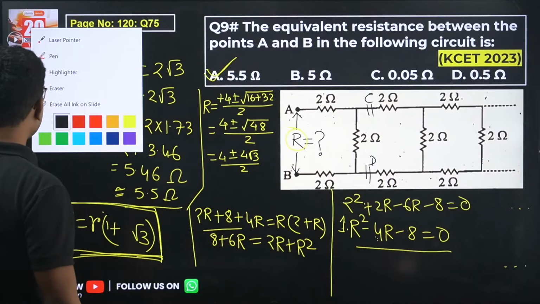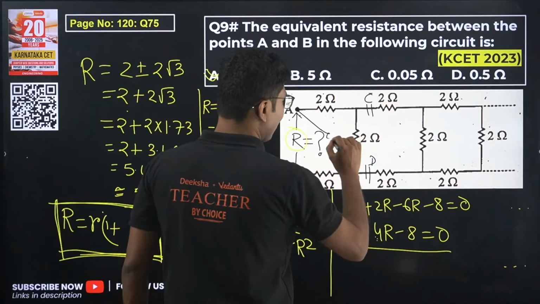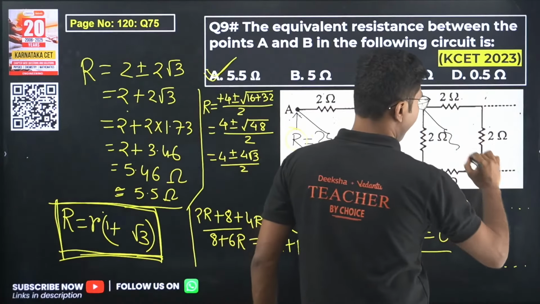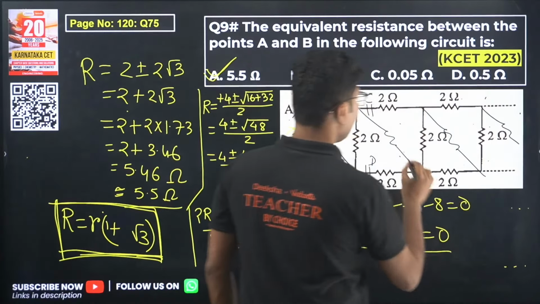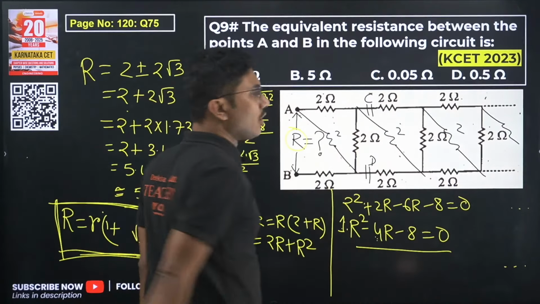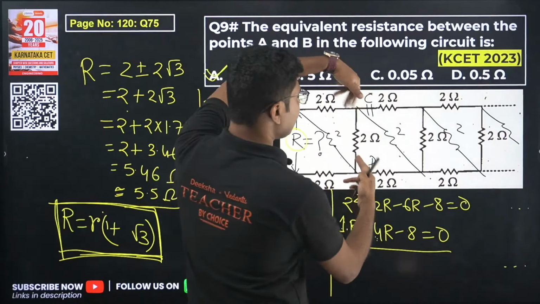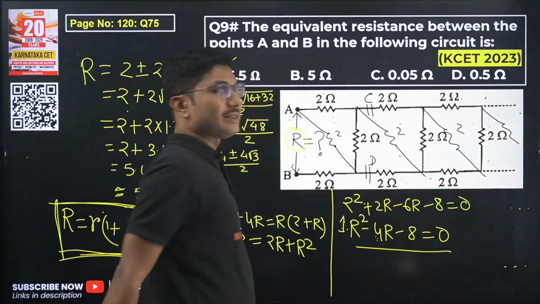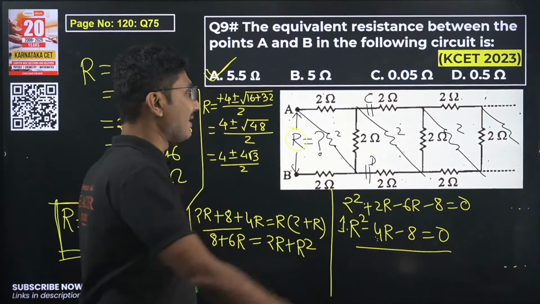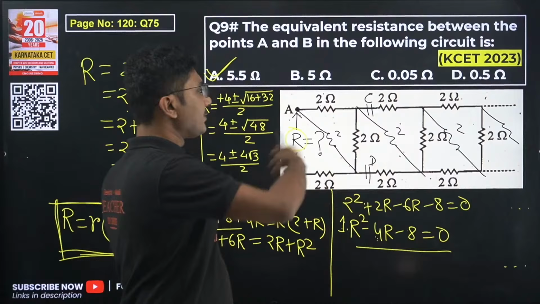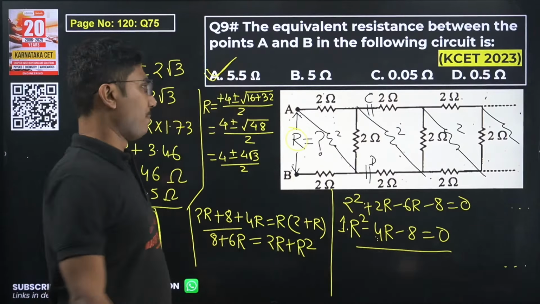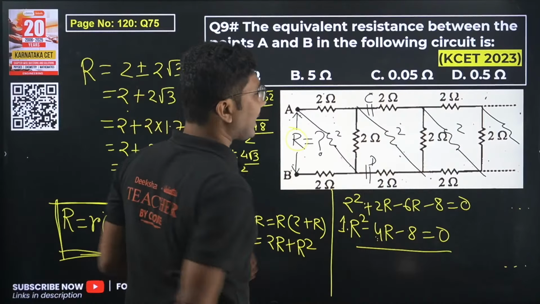So what I am saying is, if the same question is asked and you have a resistance over here, this is also a circuit, same 2 ohm resistance is there, everything is still 2, but we have one extra resistance like this. So here also we will cut it along this, so that the circuit symmetry remains the same, but here we will have one extra 2 ohm resistance to tackle at the end. So resistance will be increased in that case, but the pattern will be the same. Now you can take this as homework and try to solve it yourself.